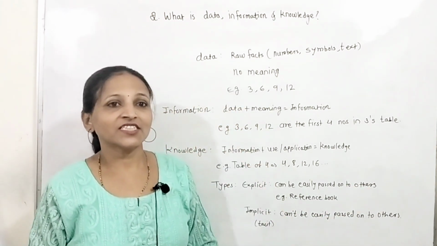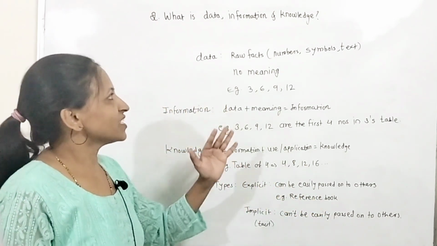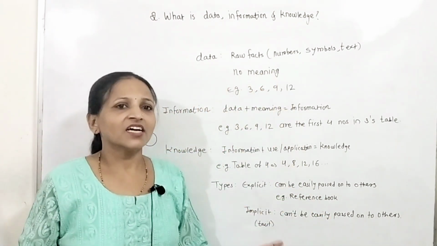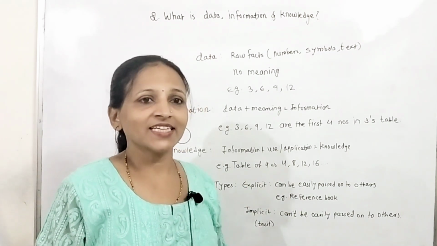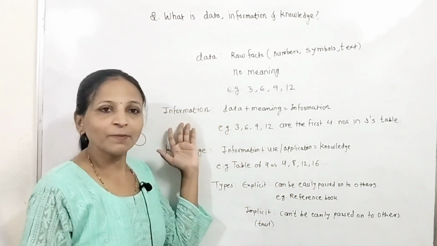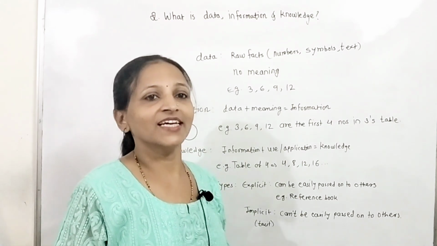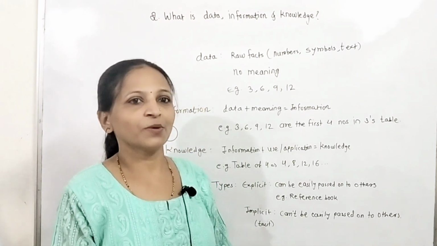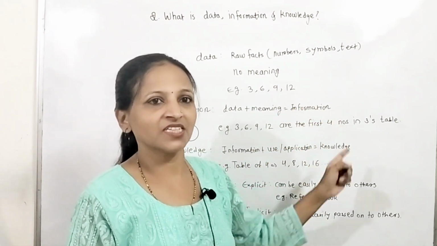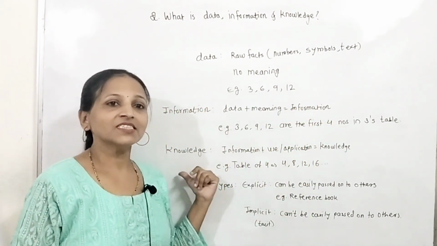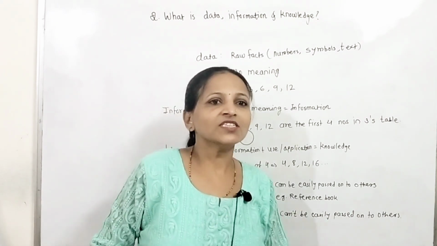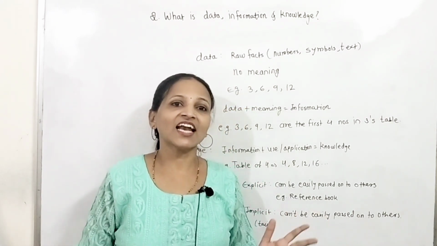This is just the first question: what is data, information and knowledge. Data is nothing but a raw fact, which is just a collection of numbers, text or symbols, but which is not having meaning. The next is information: if you are giving meaning to that data, then that will become information. In the form of a formula, you can write data plus meaning is equal to information. And finally, knowledge means if you are applying that information anywhere, then that will become knowledge.